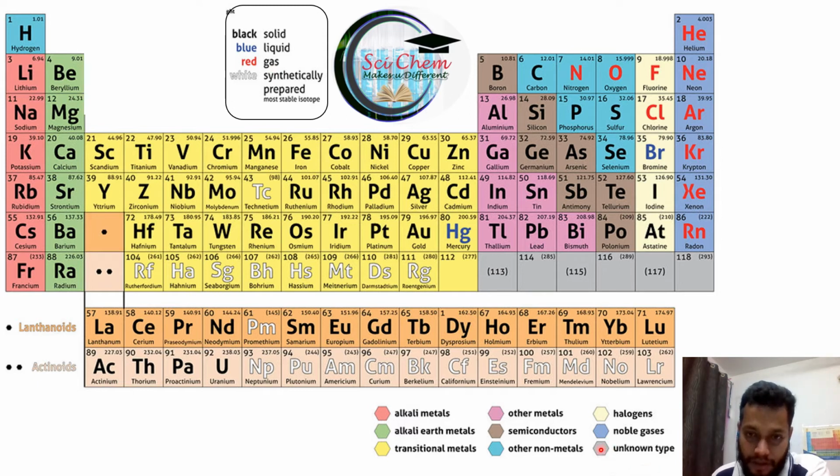Similarly, here is some other color, somewhat black and white or a little bit white, not exactly white. These are unknown types. Till now some of the blocks are vacant. If in some following year new elements are synthesized or found, they will be placed here. So now you understand, from the variety of colors along with the block color, what the elements and other things are.